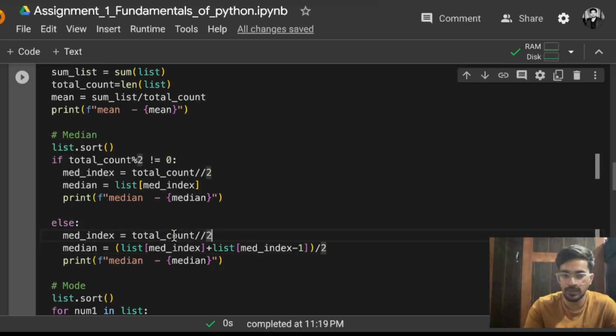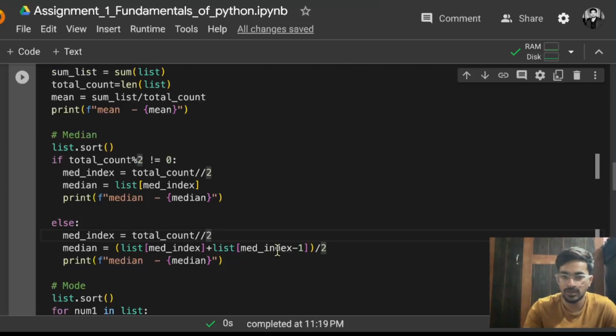Let's say for example you have 4 numbers. Since it is an even number, if you do 4 floor division 2, it will be 2, na. So 0, 1, 2, that means actually the third element. After that, the fourth element is the last one. So you will not be going for that element, na. You have to just come back by one index, that means the second index and the first index.